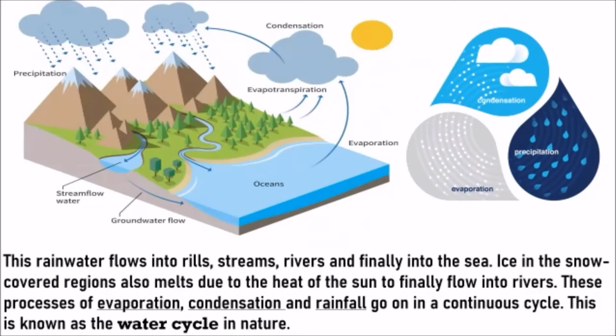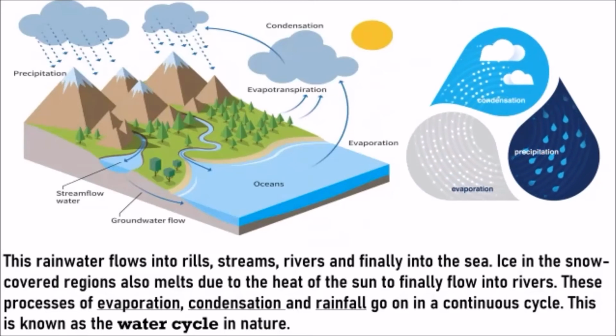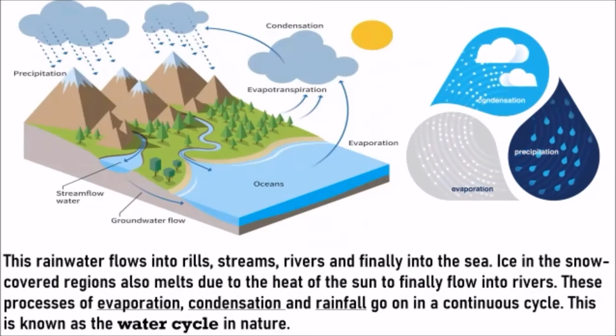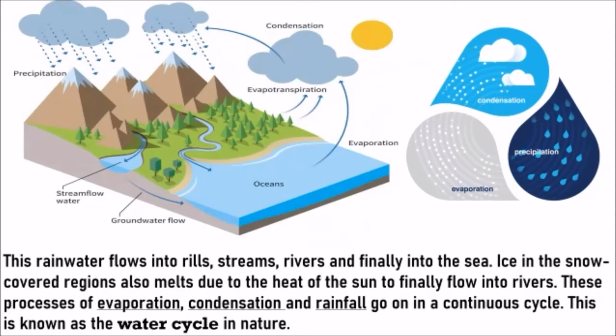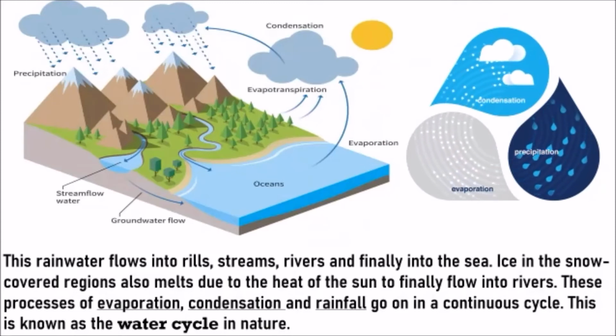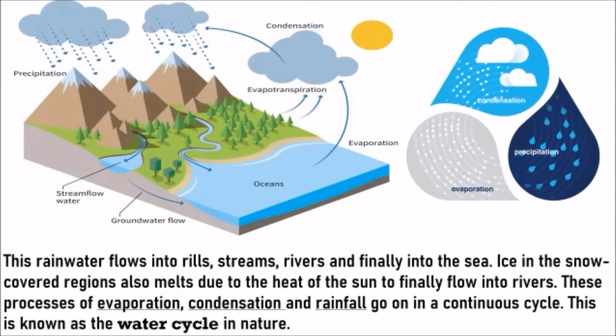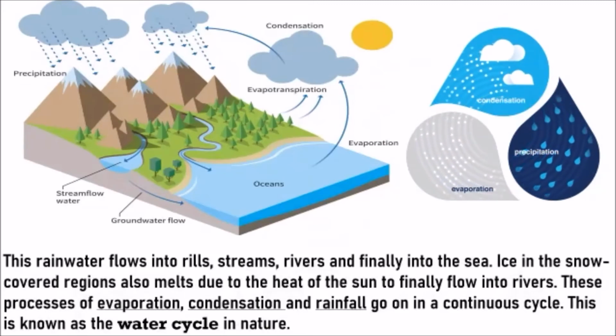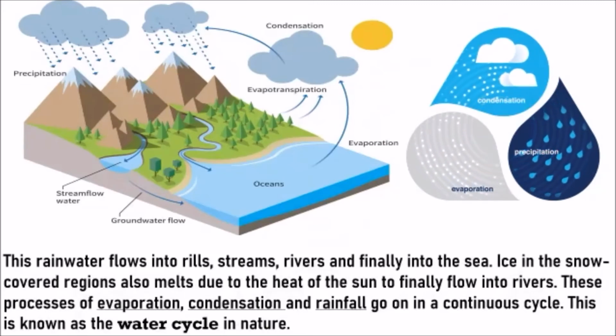वापस the rain goes into the river, again go to the ocean, again then ocean से वापस vapor होता है, again condensation, again then the rainfall, and this keeps on and on and on. ये चलता रहता है. You saw, this process keeps on going in a continuous cycle. This is known as water cycle.